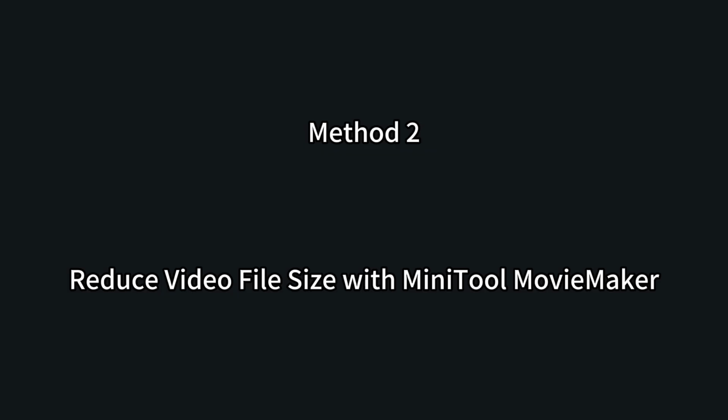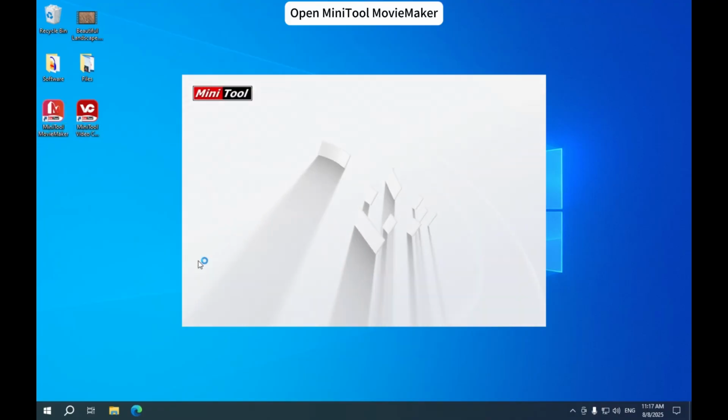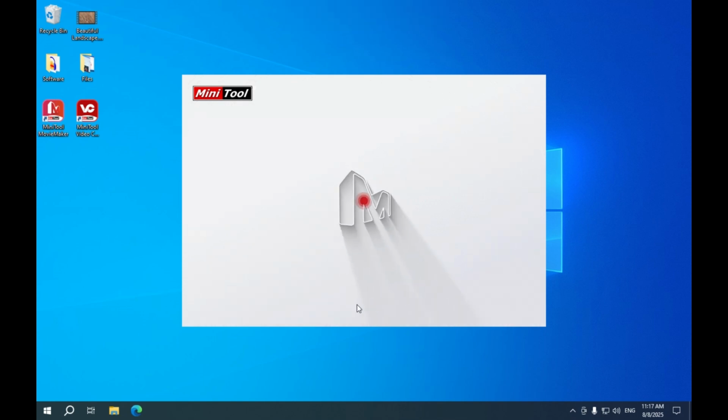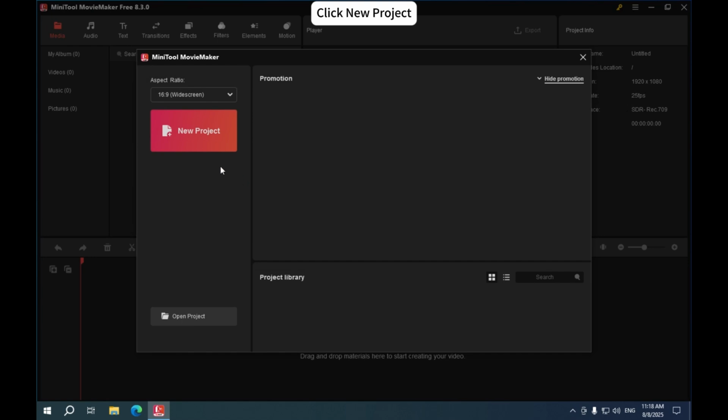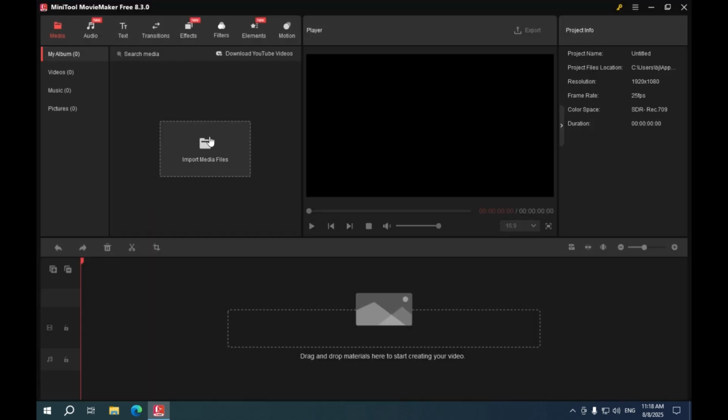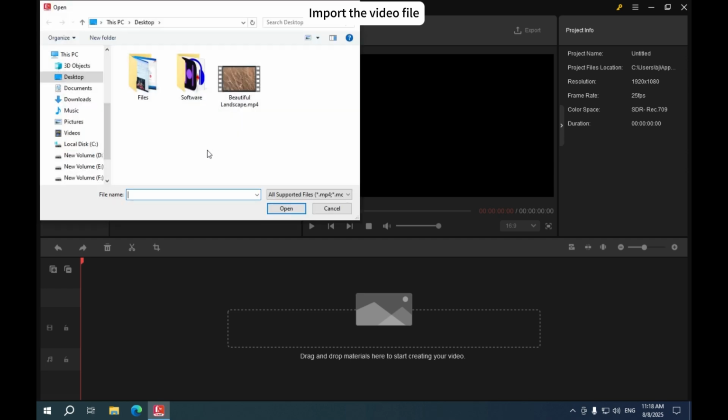Method 2. Reduce video file size with MiniTool MovieMaker. Launch MiniTool MovieMaker. Click New Project to enter its main interface. Click the Import Media Files option to locate the video file, and click Open to import it.